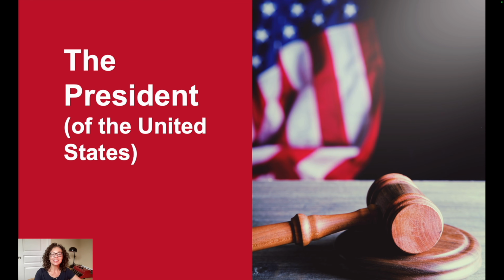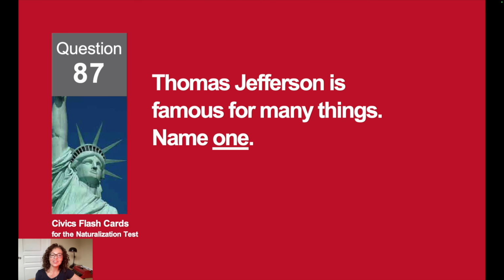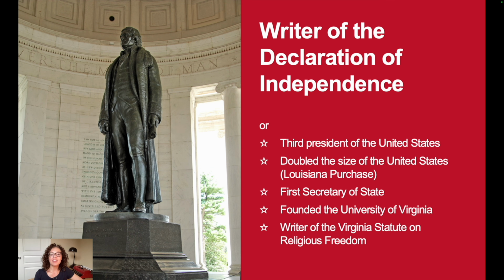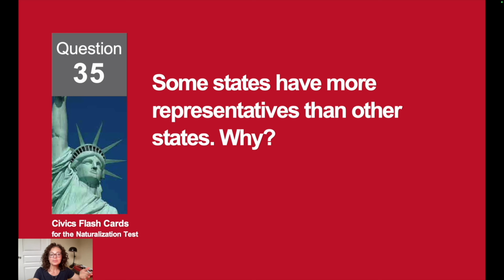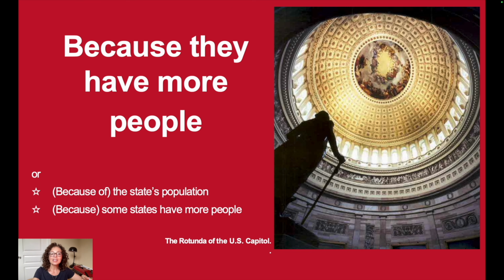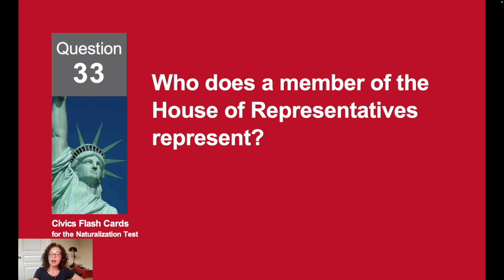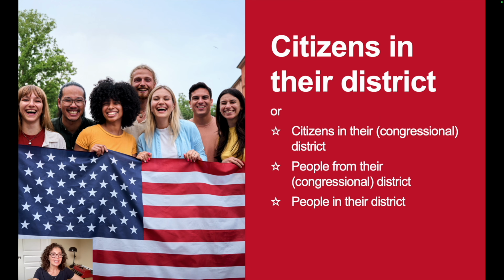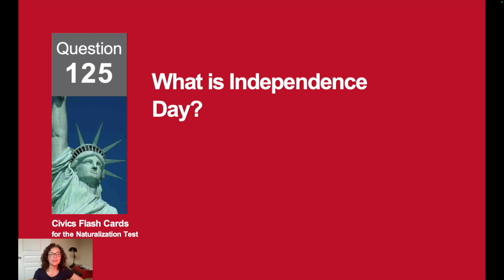Who appoints federal judges? The President. Thomas Jefferson is famous for many things. Name one. He was the writer of the Declaration of Independence. Some states have more representatives than other states. Why? Because they have more people. Who does a member of the House of Representatives represent? Citizens in their district. What is Independence Day?